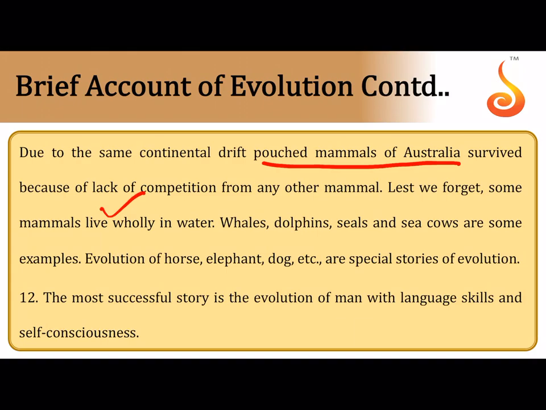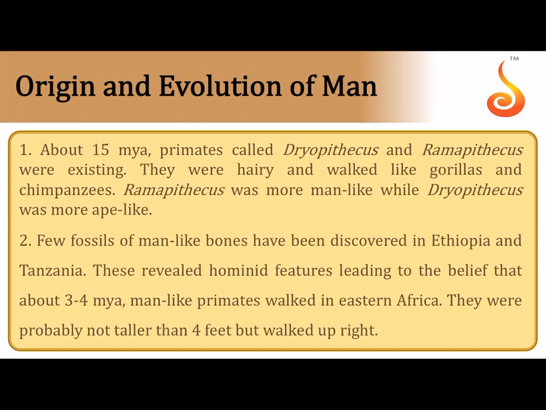And there are some mammals which are completely adapted to a secondary aquatic mode of life, because they need to come to the surface of water in order to breathe, like in the case of whales and dolphins, and seals and sea cows are some of the few examples. Now in this chapter we are only going to focus upon the origin and evolution of man, which is a very interesting story of evolution.